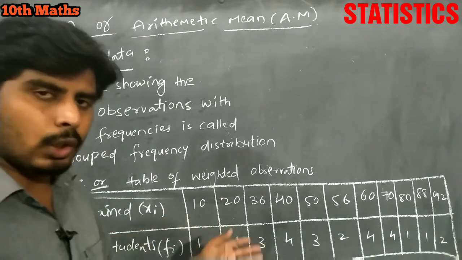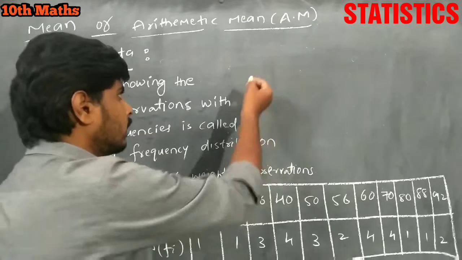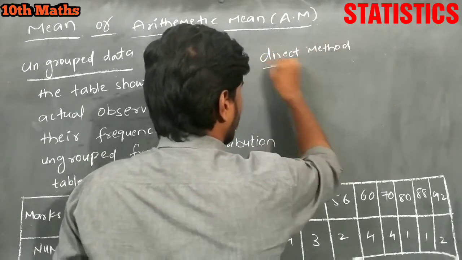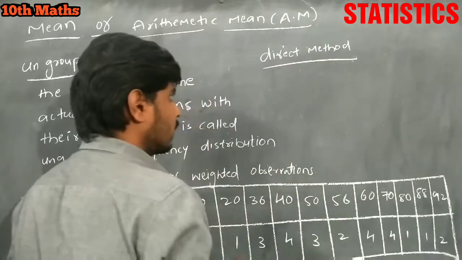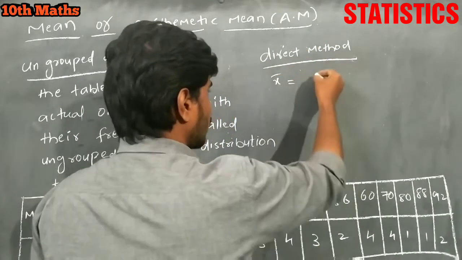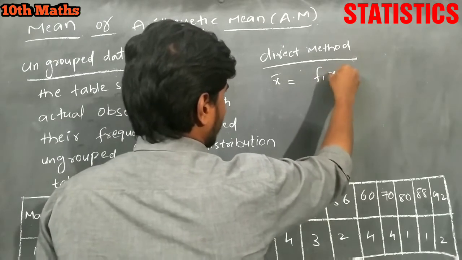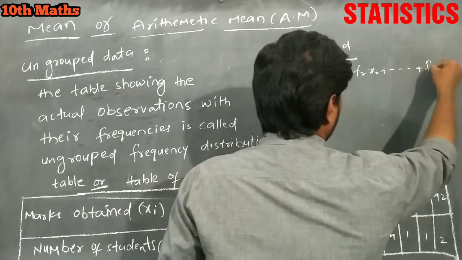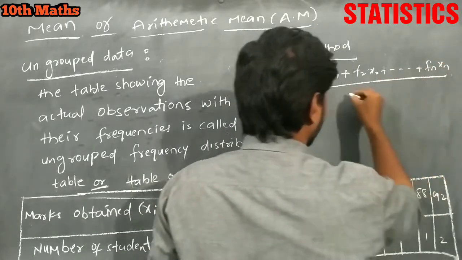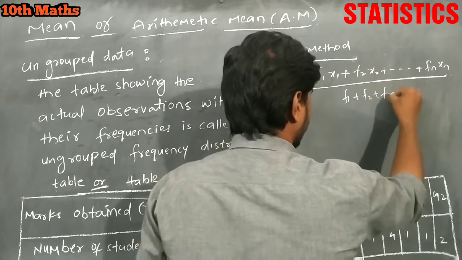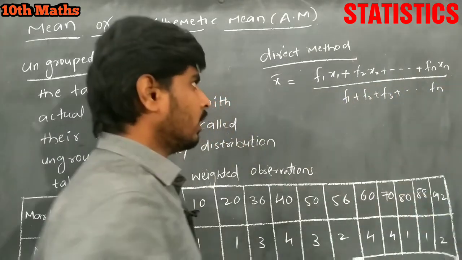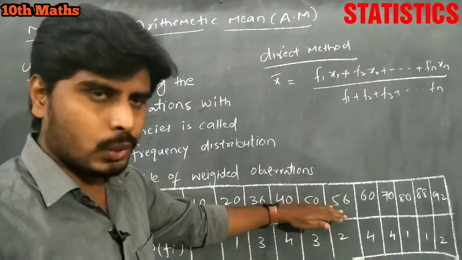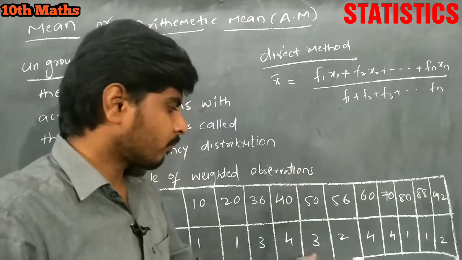So how do we find the mean of this ungrouped data? Yes, we have a formula for that, that is the direct method. In the direct method we find the ungrouped data mean. What is the formula here? X bar is equal to F1 x1 plus F2 x2 plus so on Fn xn, by F1 plus F2 plus F3 plus so on Fn. Here x1, x2, so on xn are the marks obtained by the students, and F1, F2, F3 are the frequencies.